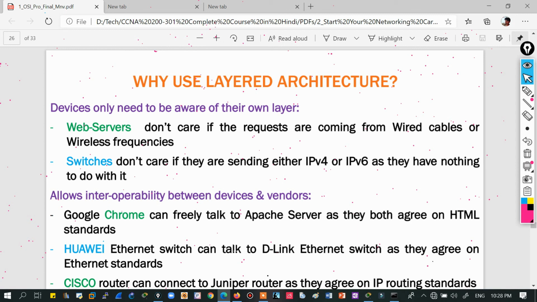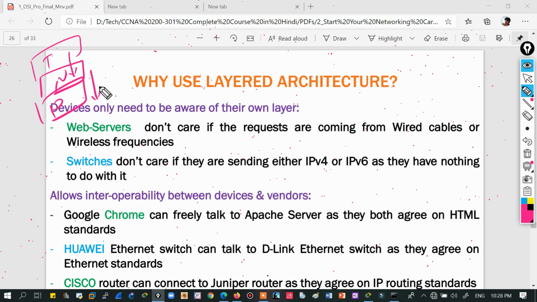So yes, why layered architecture? Because see, as we have discussed, each layer is independent of the other, okay, and like this is network layer, this is data link layer, and this is transport layer. So network layer needs to get data from transport layer and needs to send data to your data link layer. So why have we created these layers?